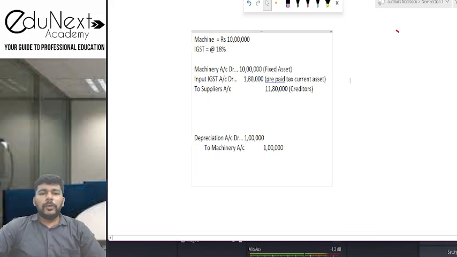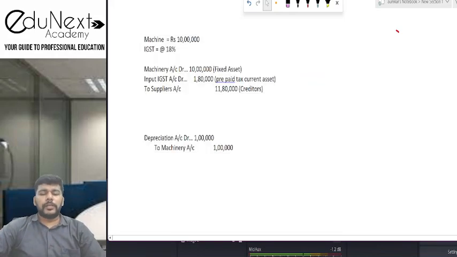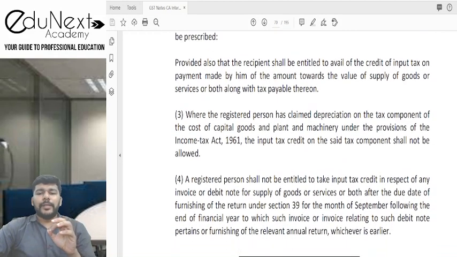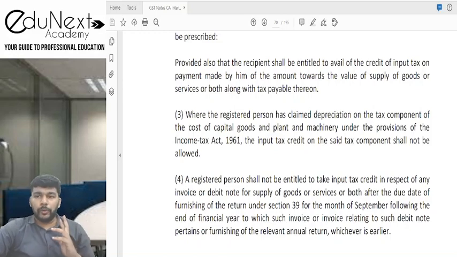So now what the provision is telling you, let's try to just see those wordings once again. Where the registered person has claimed depreciation on the tax component of the capital goods and plant and machinery under the provisions of Income Tax Act, the input tax credit on the said tax component shall not be allowed.